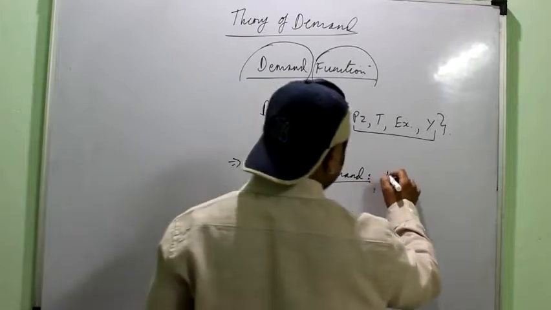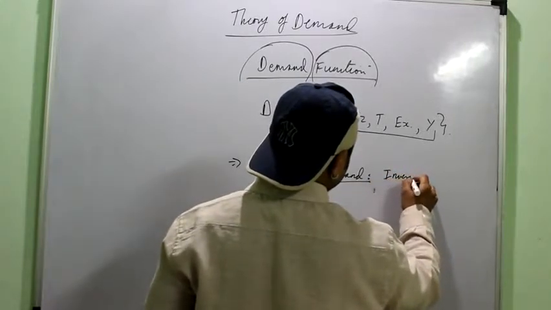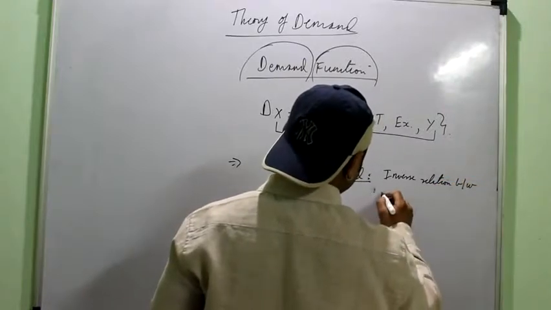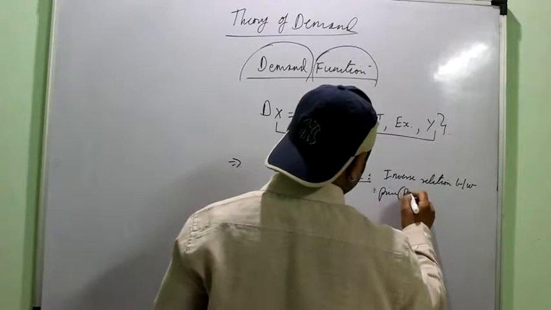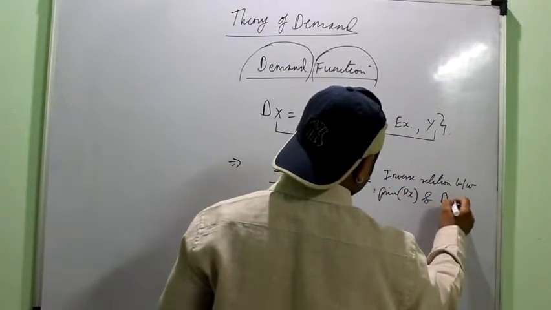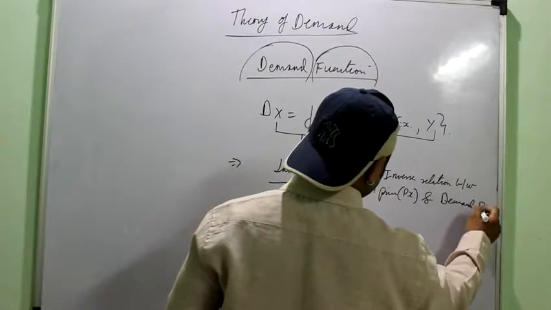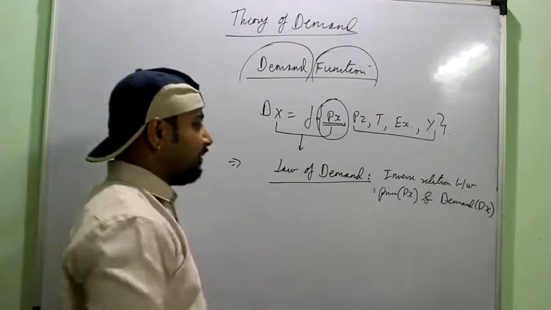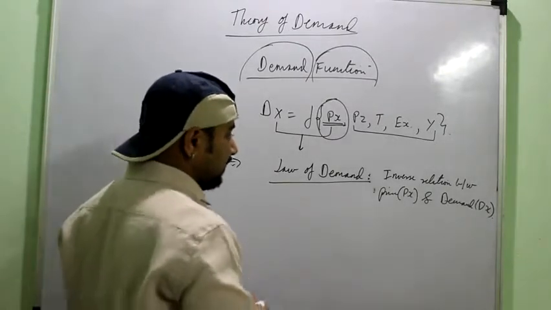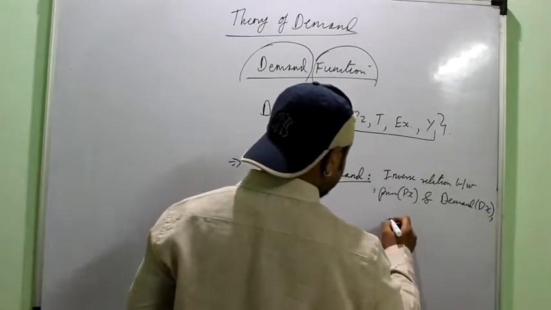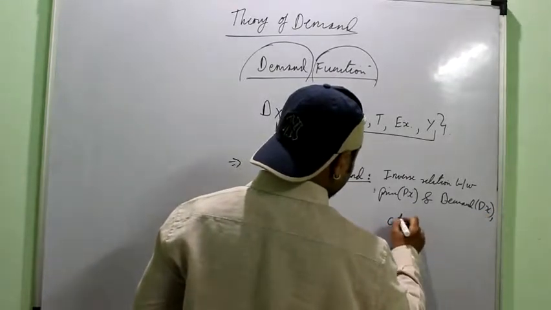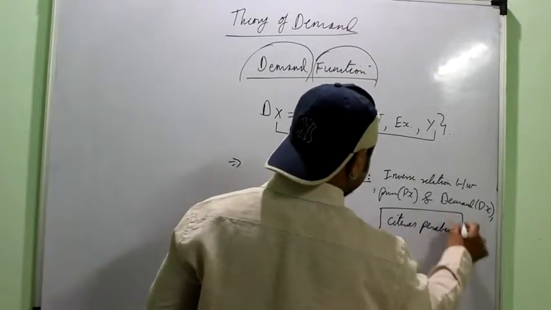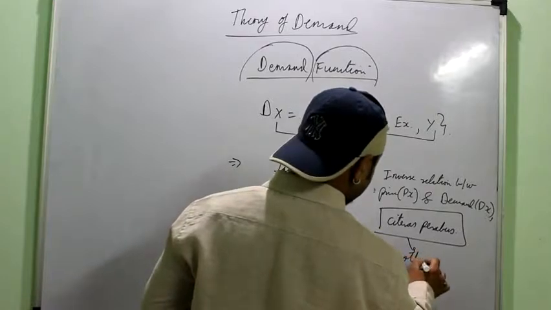Law of demand states that there is an inverse relationship between price of a commodity and its demand, and remember other factors remaining constant. It can also be known as ceteris paribus. Ceteris paribus simply means other things remaining constant.